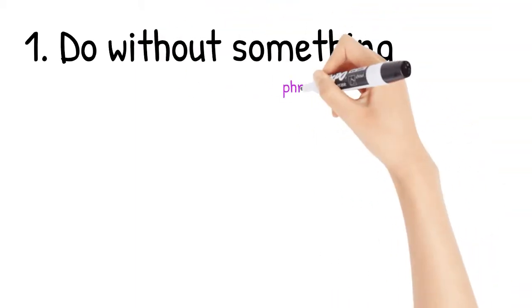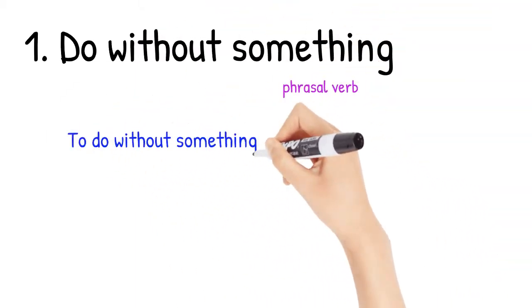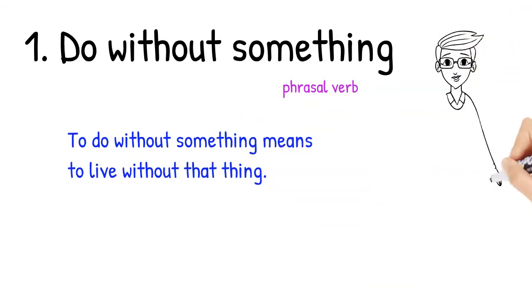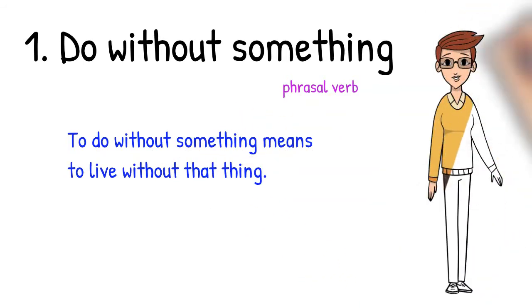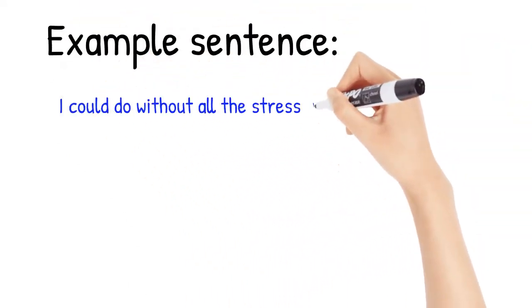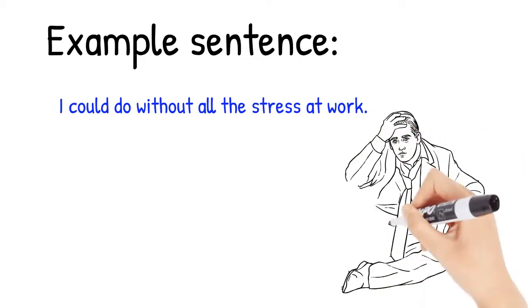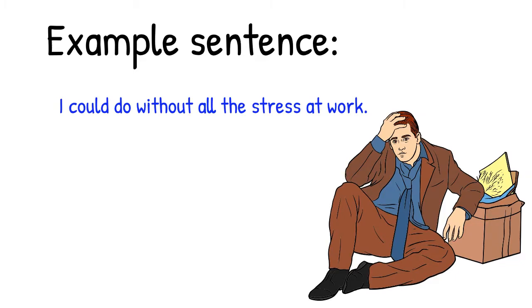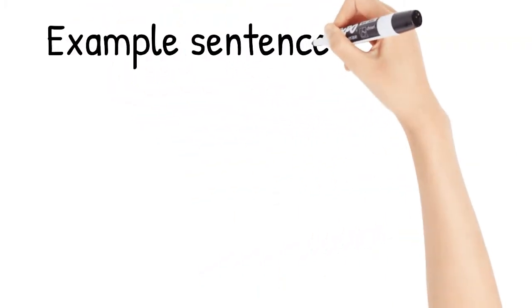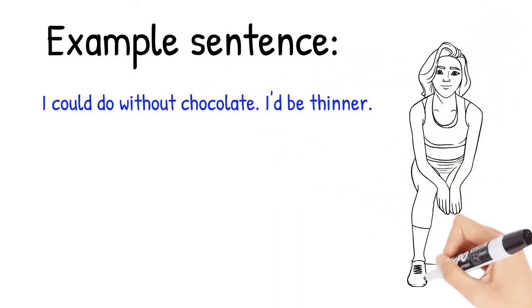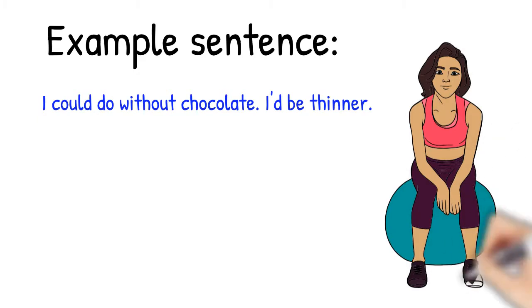Number 1, do without something. This is a phrasal verb. To do without something means to live without that thing, to go without it, to not have it. An example sentence could be, I could do without all the stress at work. I don't want to have that stress. I could do without it. I want to get rid of it. Another example sentence would be, I could do without chocolate. I'd be thinner.